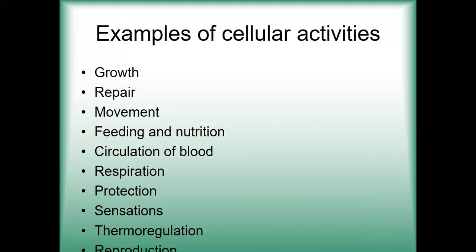Now let us have a look. First one is growth. Now we all grow, okay? We grow in size. So as we grow, the number of cells in us also multiplies. There is an addition of number of cells in our body as we grow. Such growth, with the production of more body substances and cell substances, is because of the cellular activities. Why do we grow in size? Because the cells in our body are growing, in number and in size. That is why we are growing.